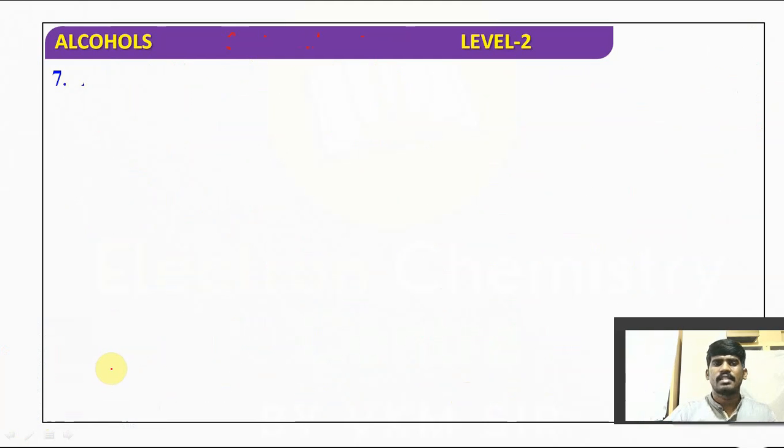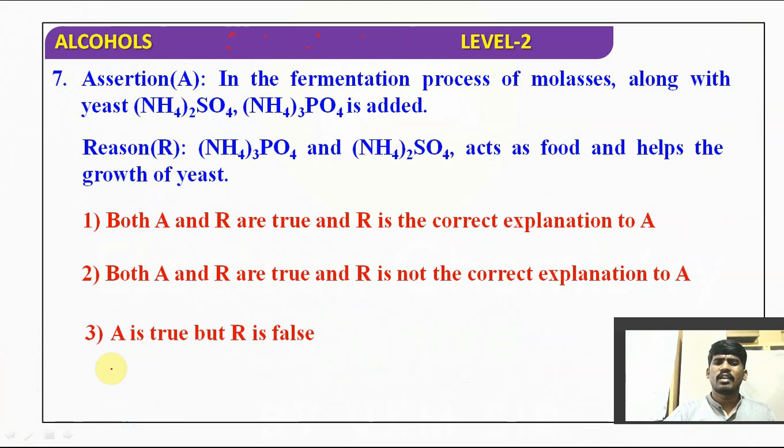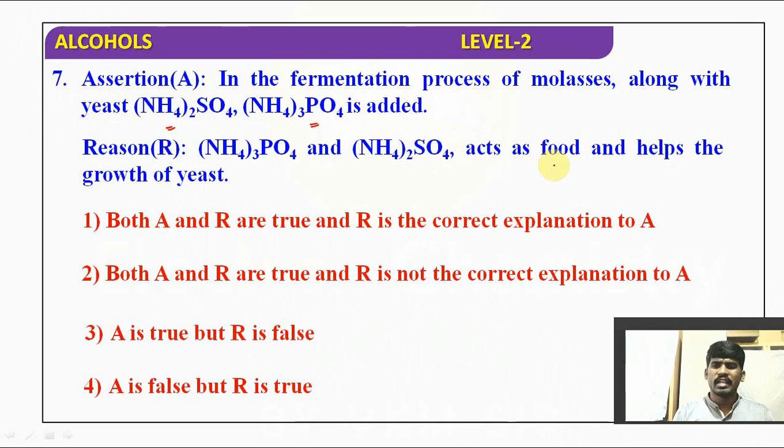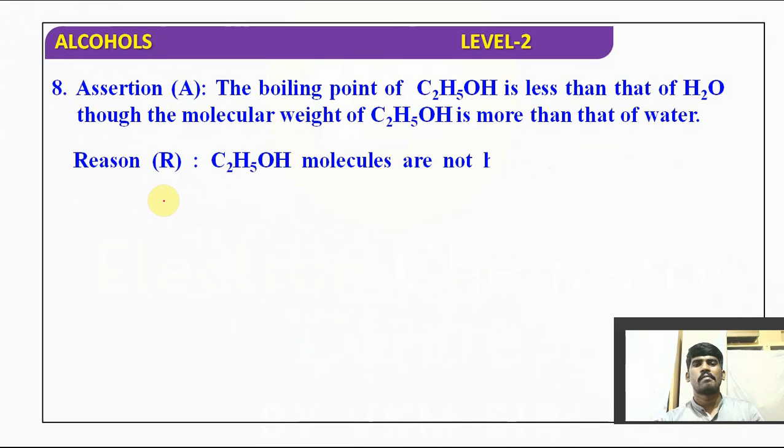So let's see the question. Now you can answer this question easily. In the fermentation process, we will add ammonium sulfate and ammonium phosphate. They can act as food and help in the growth of yeast. So both assertion and reason are correct. R is the correct explanation of A. Understood? Next question.